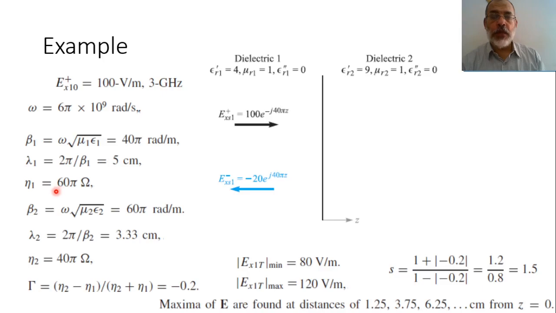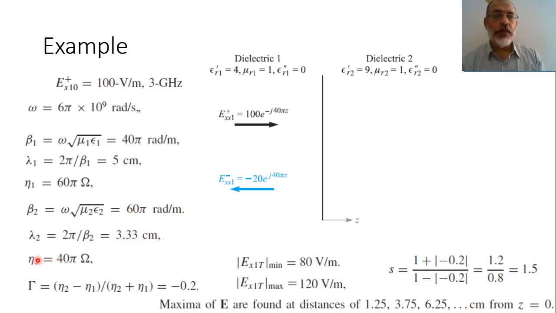In a similar way, we can find beta 2, which would be omega square root of mu epsilon 2. So it would be 60 pi. And lambda 2 would be 2 pi over beta 2, so 2 pi over 60 pi is 3.33 centimeters.